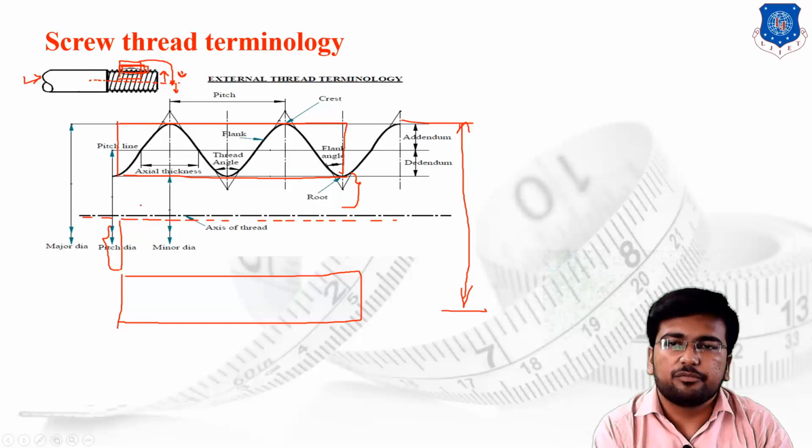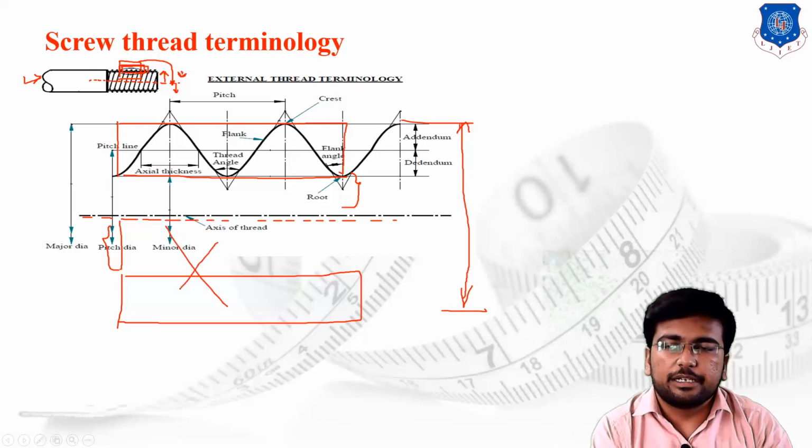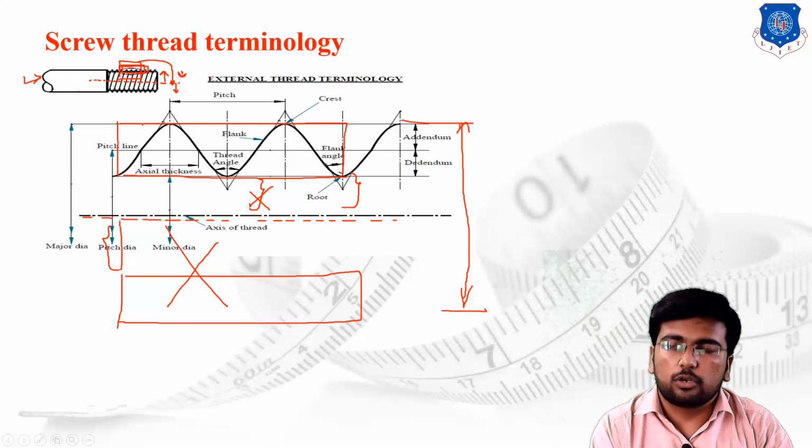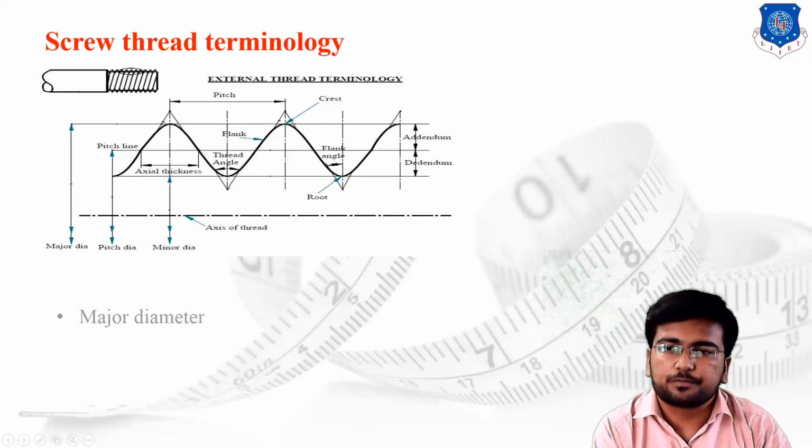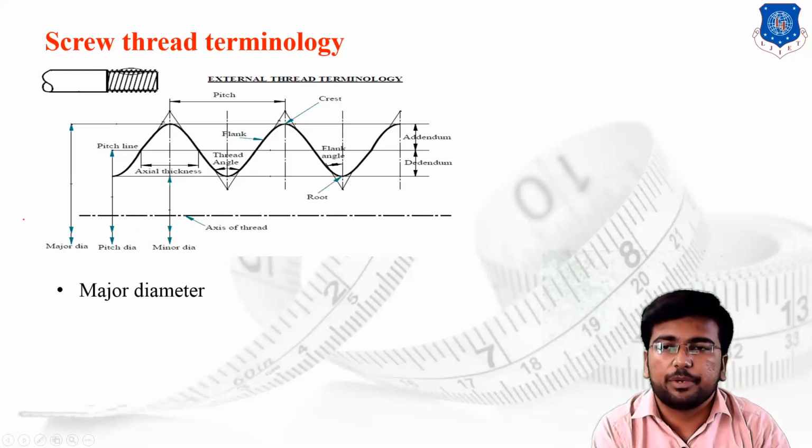But what we have done, we have simply deducted this particular portion due to the symmetry, and the body of the screw is not our prime concern, so we have removed it. We have to focus on the total profile of the given screw. The first one is the major diameter. Major diameter means the maximum possible diameter of the thread profile.